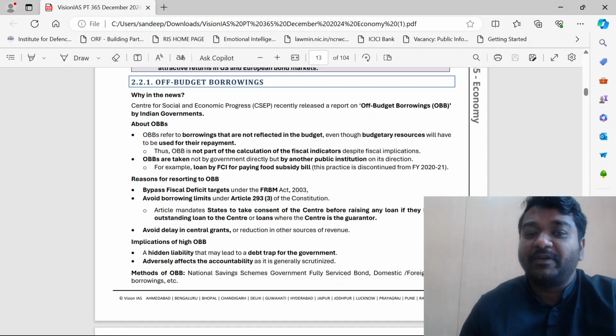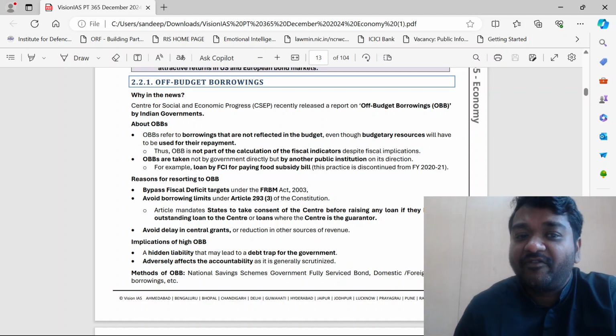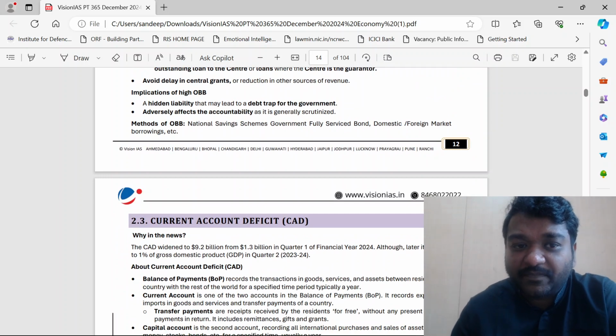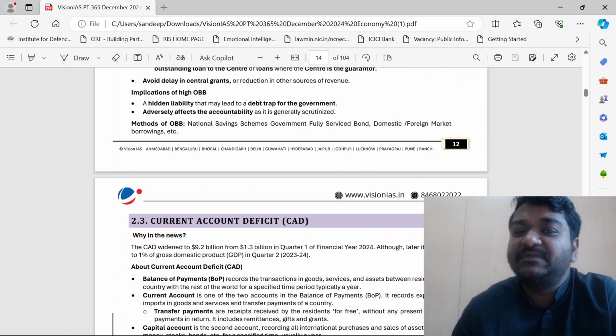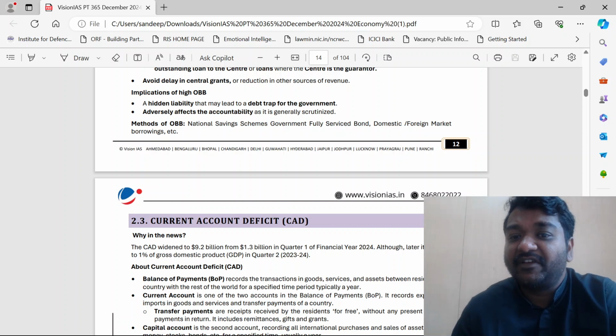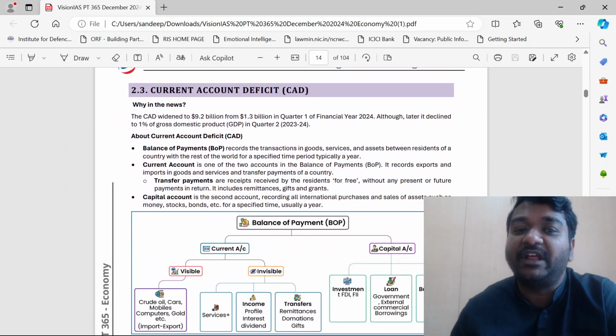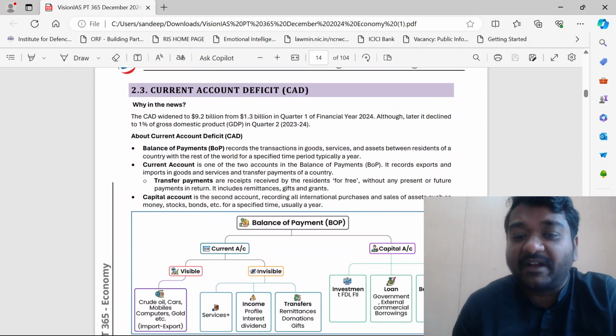Off budget borrowings, this can be asked, guys. What are all the things that come under off budget borrowings? See, the methods: national savings schemes, which are in post offices, guys, government fully serviced bonds, domestic borrowing and foreign market borrowing, they all come under off budget, because in the budget they won't tell from where they are raising the money.